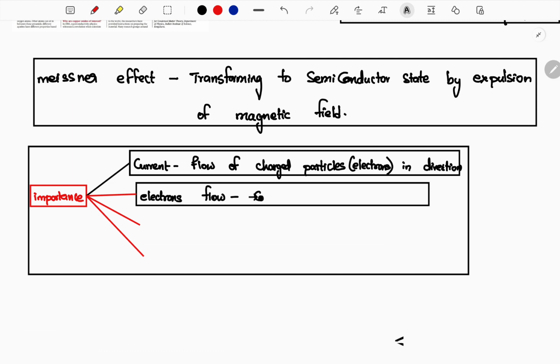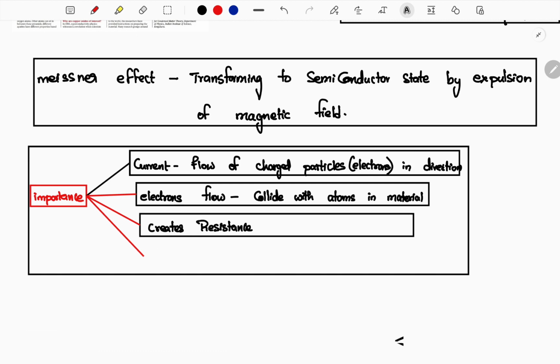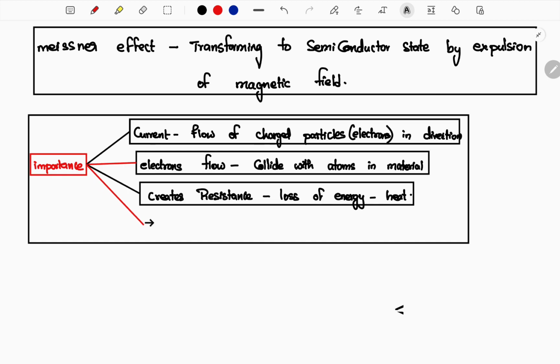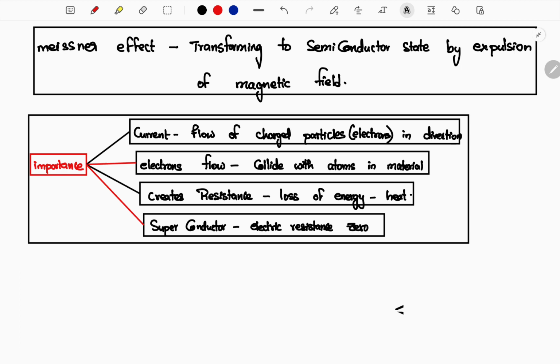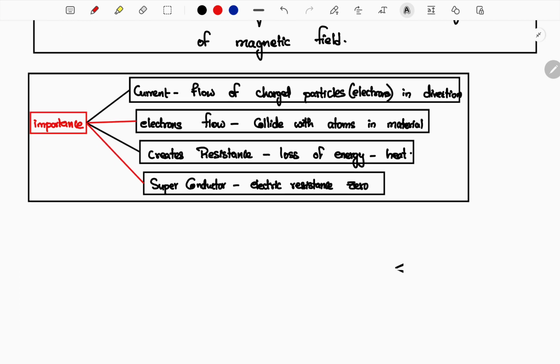The electrons flow in a material, so in the material they will collide with the atoms present in the material. Whenever these electrons collide with the atoms, it creates a resistance. So the energy is lost in the form of heat. When the energy is lost, it's a big problem. Superconductor will overcome this issue. In a superconductor, electric resistance is zero, and the energy loss will also be zero. So it has more efficiency in day-to-day life.